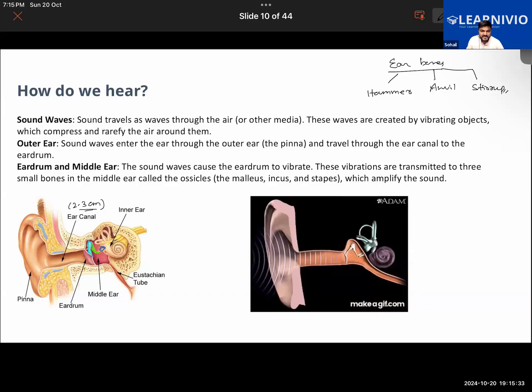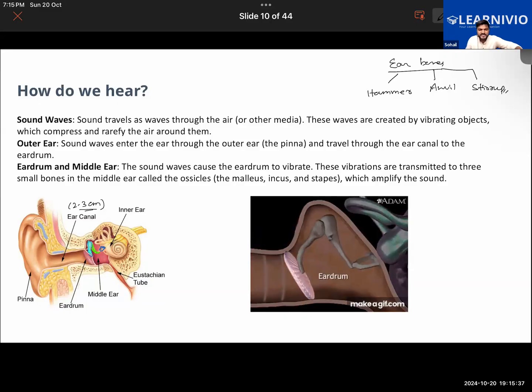Okay, hammer, anvil, and stirrup. Now, hammer, anvil, stirrup are present in the middle part of the ear. Where are they present? They are present in the middle part of the ear. This part of the ear that we can see here, that is the middle part of the ear. And this ear canal and the ear pinna make up the outer part of the ear.